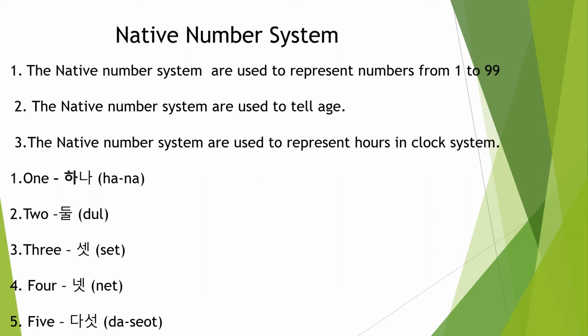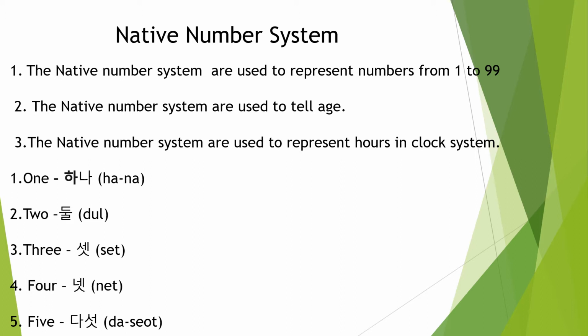In last class, we already discussed the Sino-Korean number system. The Sino-Korean number system we use for addresses, telephone numbers, currency, and money. For everything we use the Sino-Korean number system. In today's class, we will see only the native number system. The native number system we use for numbers 1 to 9 and for telling your age.